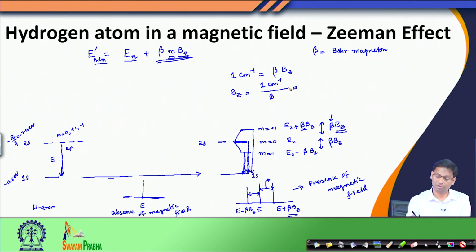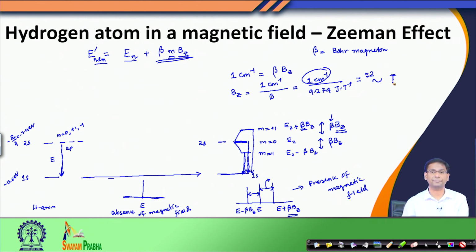Since I know the beta value in Joule per Tesla, I must convert this 1 centimeter inverse to the Joule unit, and when I do that you would find the value of the magnetic field comes to about 2 Tesla. So, if I increase the magnetic field, the spacing between these two lines would increase. If I decrease the magnetic field, it would decrease.